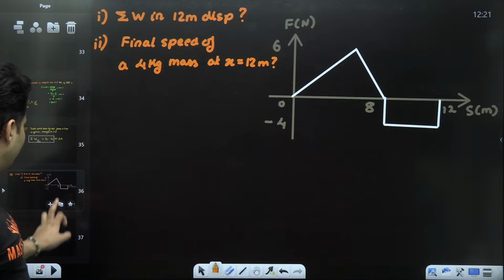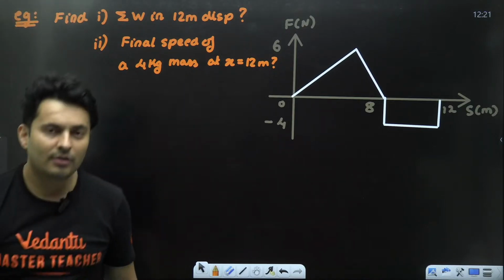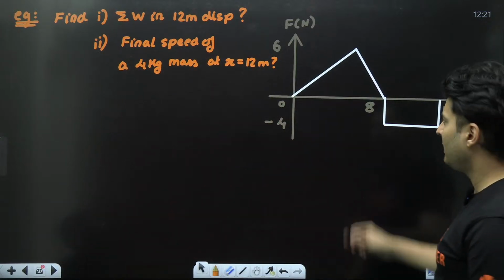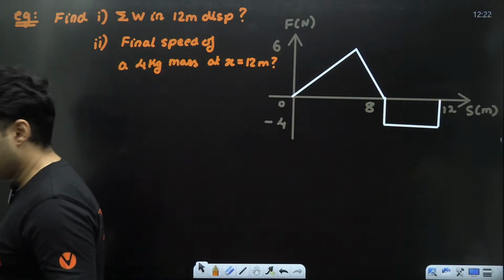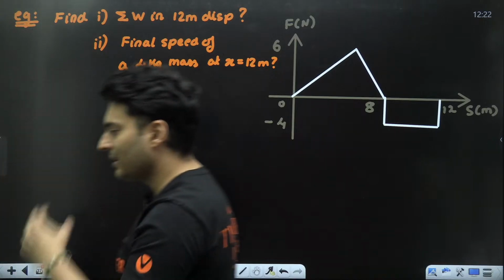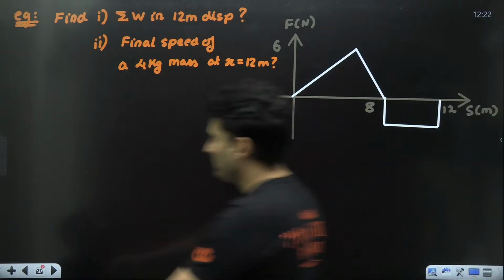Let's see if you can figure this out. First part is very easy. Find the total work done from here till here. Second part is, we'll think about it. To find the total work done when a force displacement graph is given, what do you do? You find the area under the curve, isn't it? Yes, that's what we have seen.